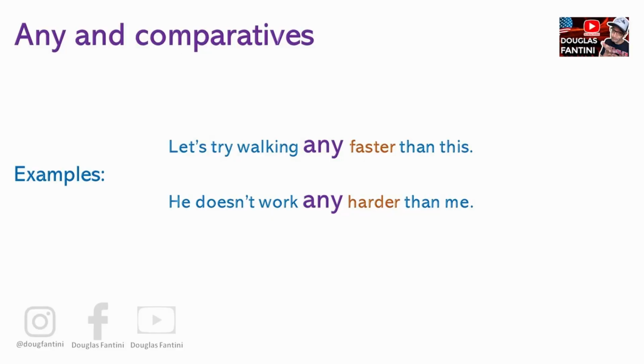You can also use "any" with some comparatives like this example. Let's try walking any faster than this. So in this example, I'm walking fast, but if I could walk a little bit faster than this, and I'm not specifying the amount, it can be one step or two more than we are walking, it would be great. So any faster than this would be great.